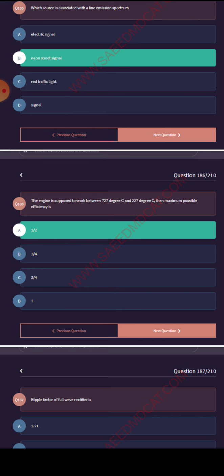The engine is supposed to work between 727 degrees Celsius and 227 degrees Celsius. The maximum efficiency is